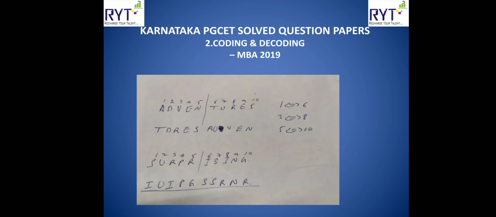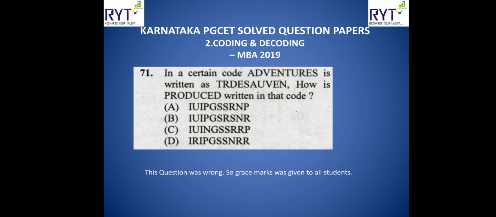They say ADVENTURES is written as TDRESAUVEN. It means A is written as T, D is D, V is R. What they have done in this question is the complete word was divided into 2, and the first letter is interchanged with the sixth letter, the third one was interchanged with the eighth, the fifth one with the tenth. So the answer will be IUIPGSSRNR. I'll just show you the question once again. This question was completely wrong. It is nowhere related to the options, so the grace marks were given.